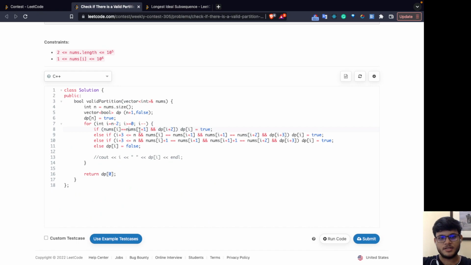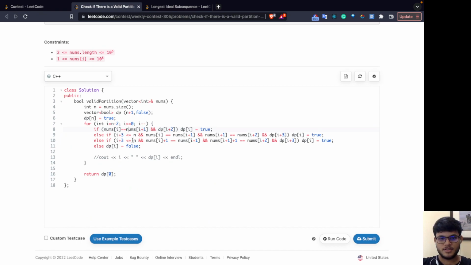So I have started from n minus 2, and I am checking all the conditions one by one. I am checking if nums[i] is equal to nums[i+1], and DP of I plus 2. So I have satisfied the condition for I and I plus 1, and I need to check if from I plus 2 to n the condition satisfies or not. So I am just checking if DP[i+2] is true or not. If true, then I am updating DP[i] as true. Similarly, the other cases are done. You can see nums[i] is equal to nums[i+1], and nums[i+1] is equal to nums[i+2], and DP[i+3] is true. I am also considering the case that I plus 3 is less than or equal to n, obviously. If that is true, then DP[i] is true.